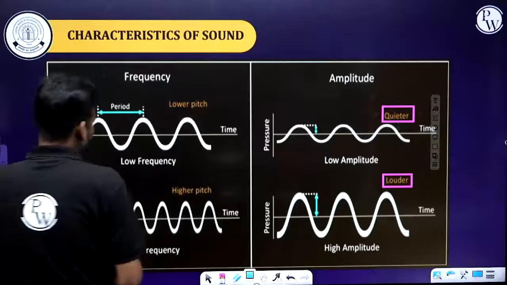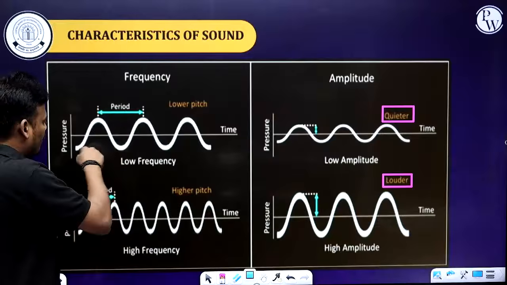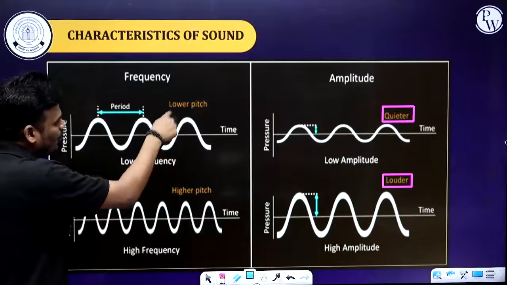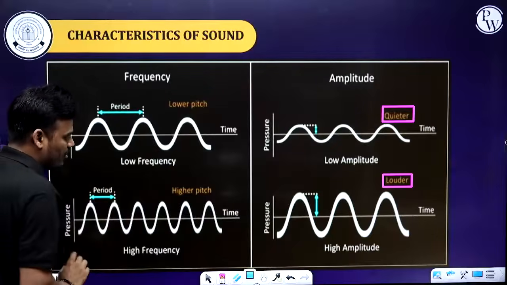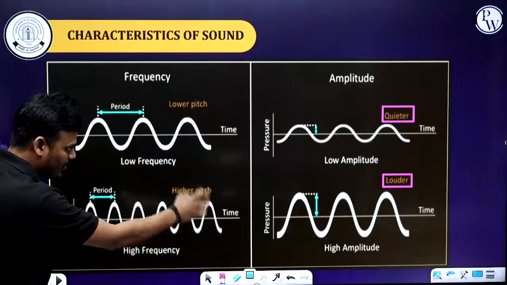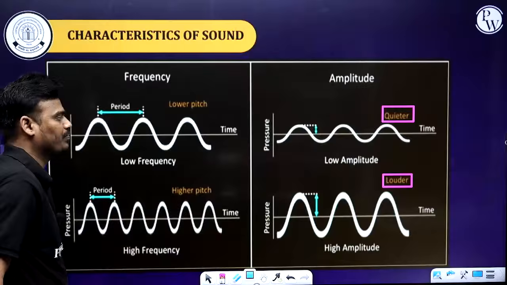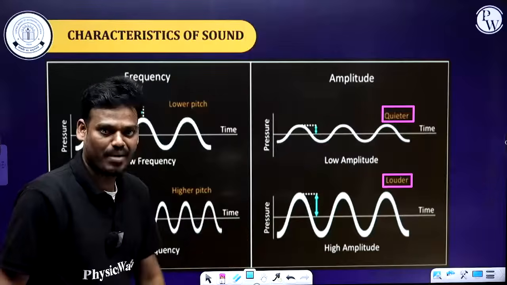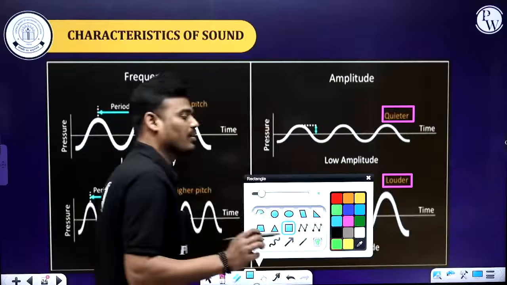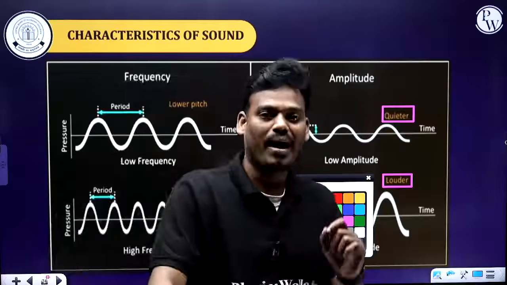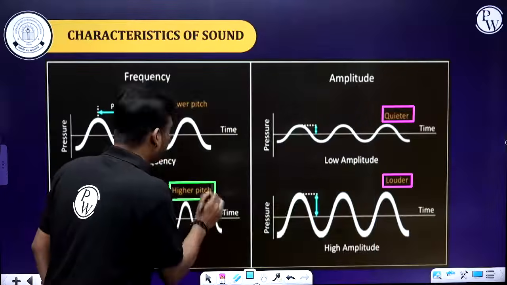And for frequency, see the number of vibrations in the same given time. Here 1, 2, 3: it vibrated 3 times in the given time. Now in the second case, in the same given time, 1, 2, 3, 4, 5, 6. Here just 3 times, here 6 times. That means the number of vibrations in the second case is more. Therefore, pitch depends on frequency, and frequency depends on the number of vibrations. In the second case, more vibrations, therefore the pitch is higher, and this is a lower pitch.